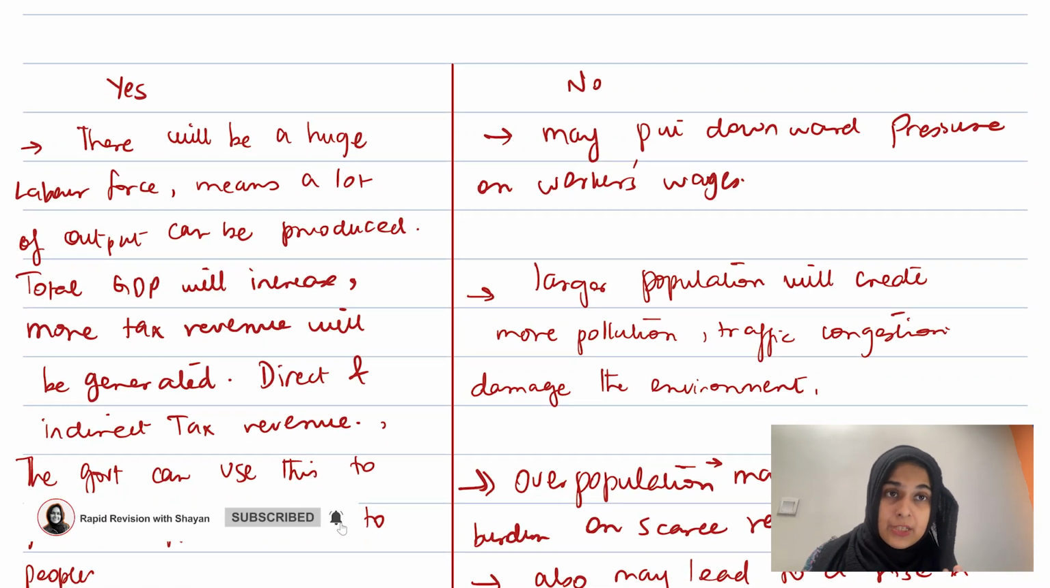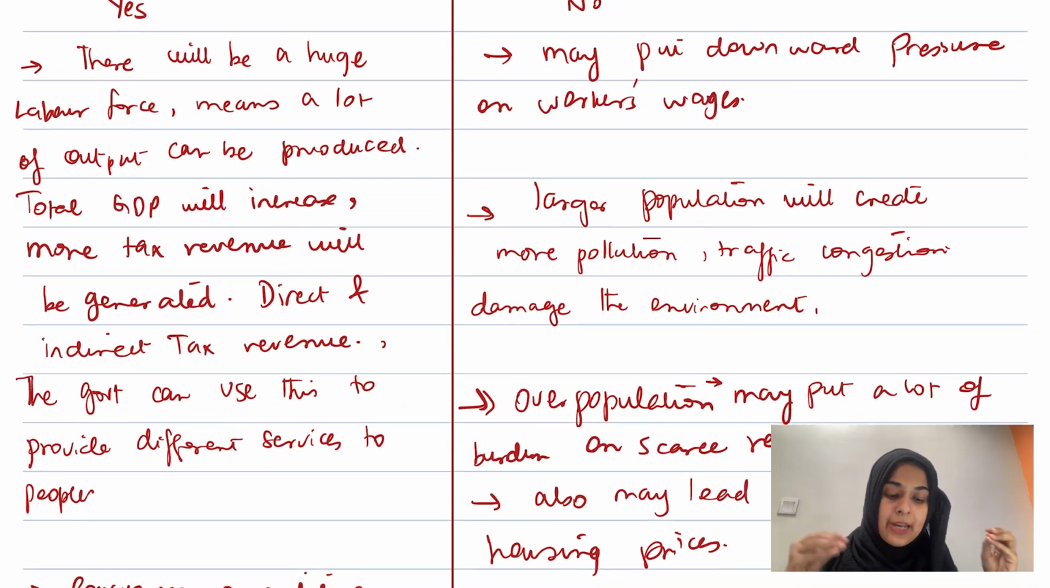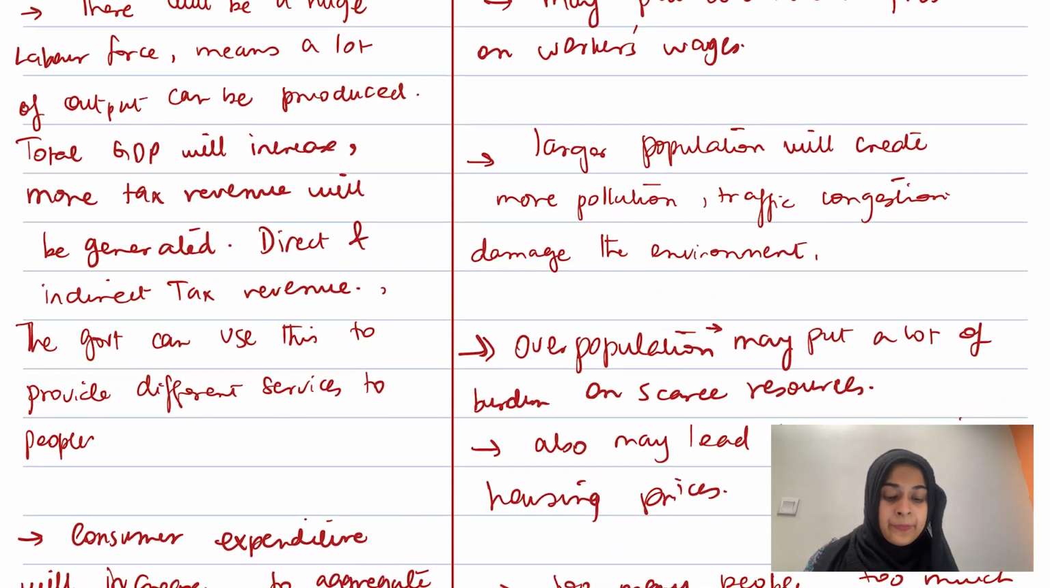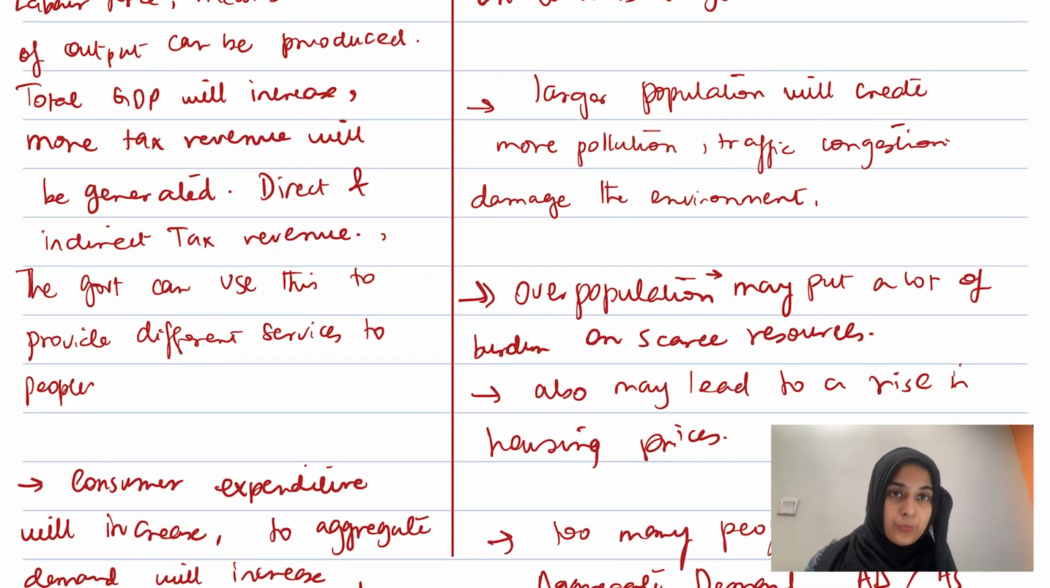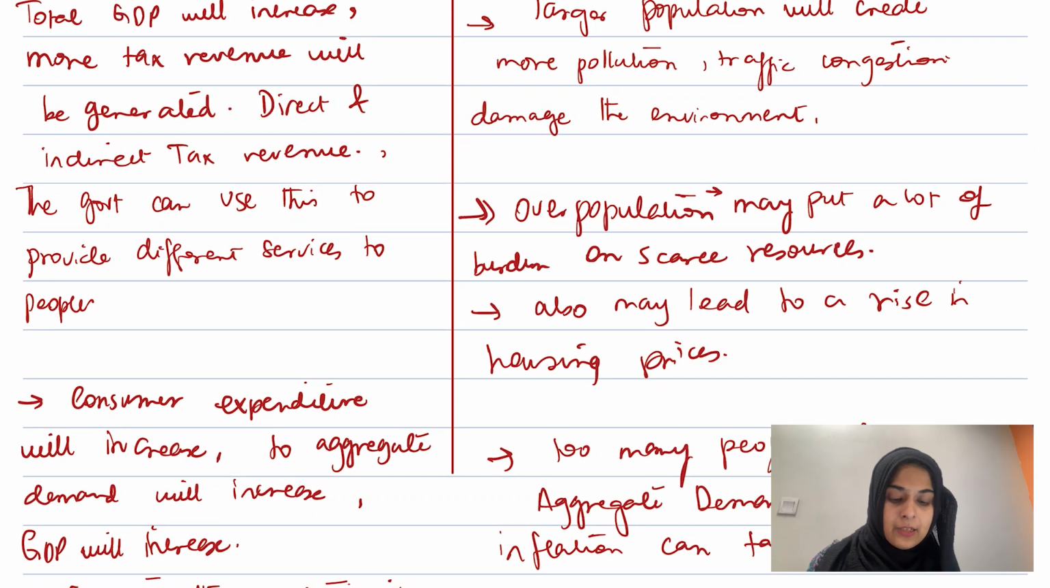More tax revenue can be generated because there will be more people working, and more people spending money on goods and services. So both direct and indirect tax revenue will increase. Also, the government can use this tax revenue to provide different services to people, so that's going to benefit the Guyanese economy. If there are more people, they'll spend more on goods and services. When they spend more, the aggregate demand in the economy will increase. When aggregate demand increases, firms will want to supply more goods and services, so that will also increase output. So overall, when output increases, incomes will increase, and economic growth will take place.